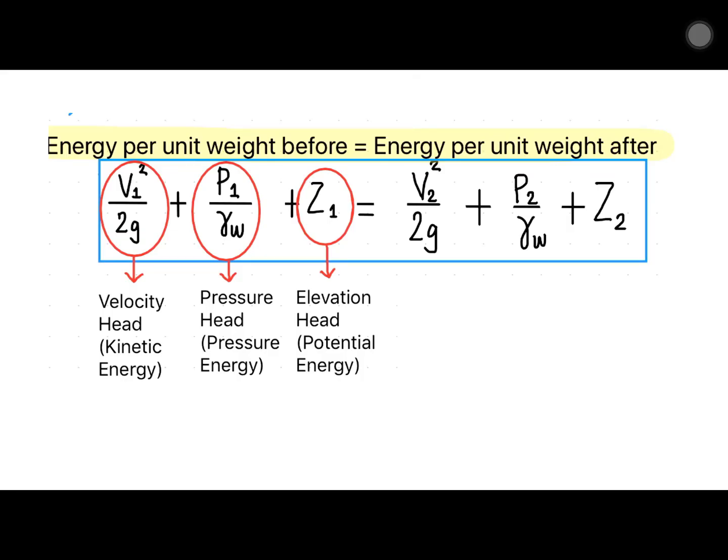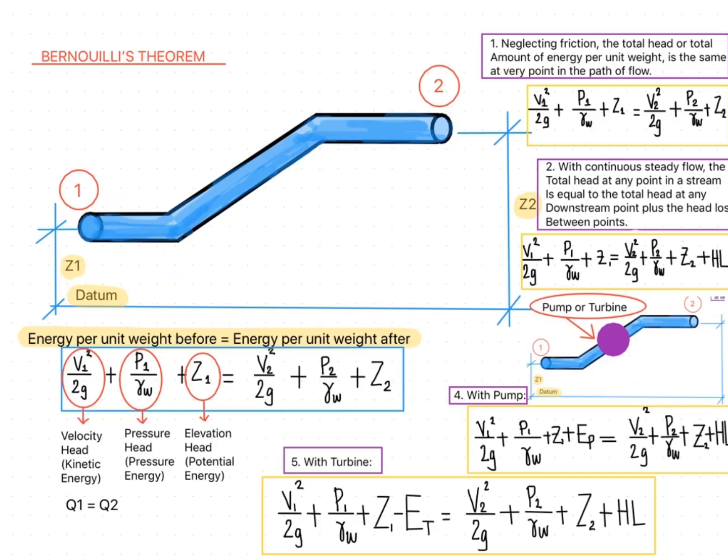So, the energy is now equal to v squared over 2g, which is the velocity head, plus the pressure head, which is P1, or pressure over unit weight of water at the point of consideration, plus Z. It is the elevation head in reference to the datum of our consideration.